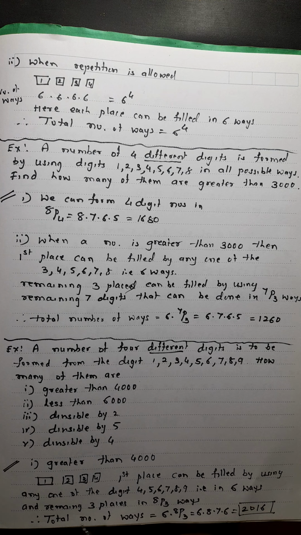So the total number of ways will be 6 into 8P3. That will be 6 into 8 into 7 into 6. It was possible for me to multiply. You multiply these two together, then you multiply. This is the answer. When it is easy, you find the answer.